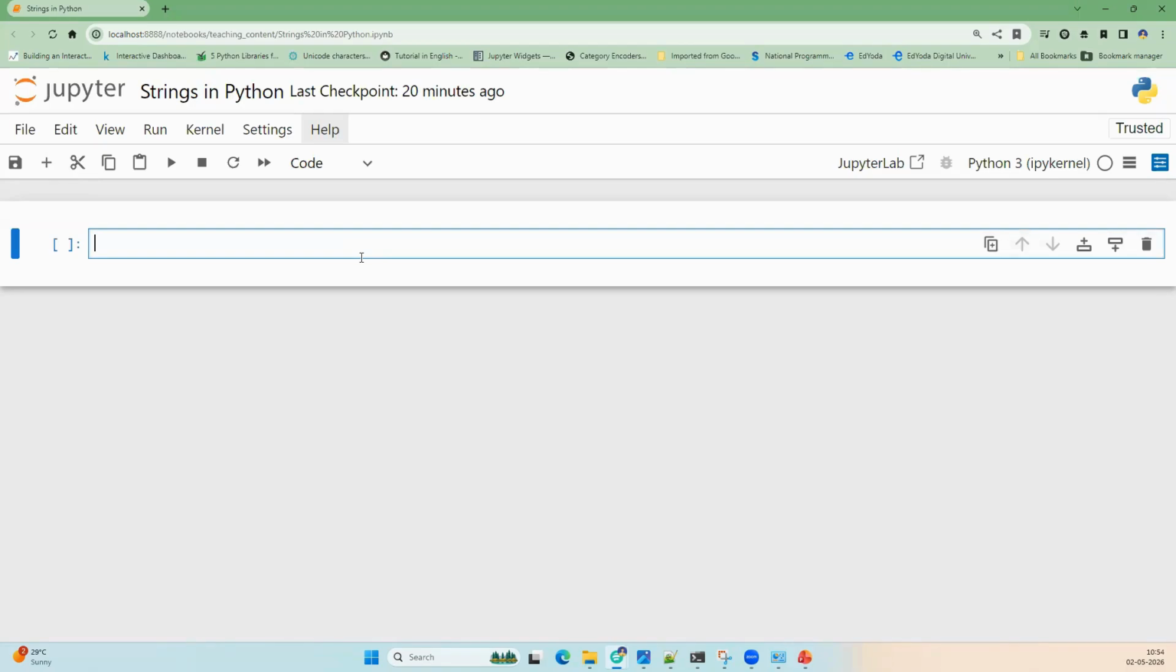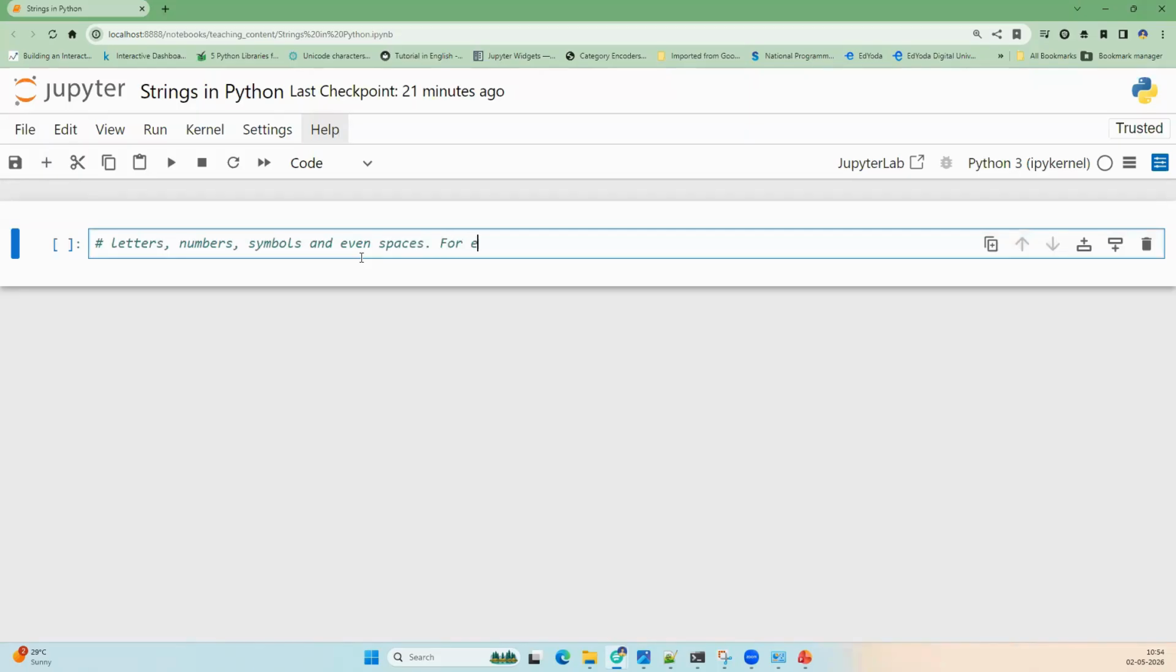Let's start from the very beginning. In Python, a string represents text. Anything written inside quotes becomes a string. This includes letters, numbers, symbols, and even spaces.